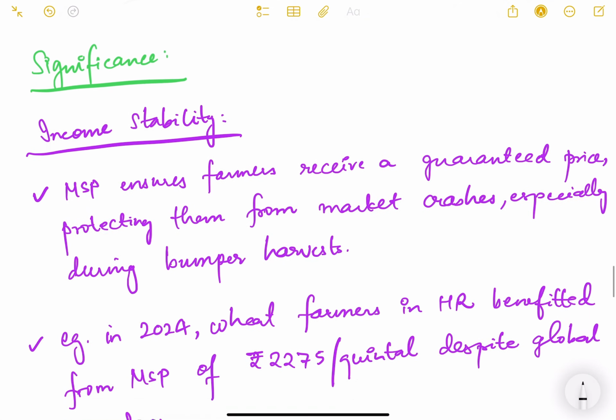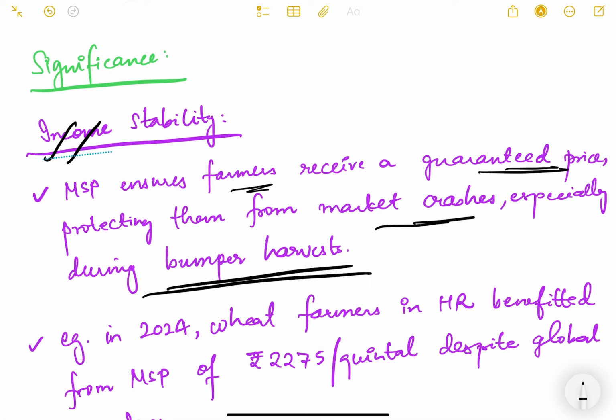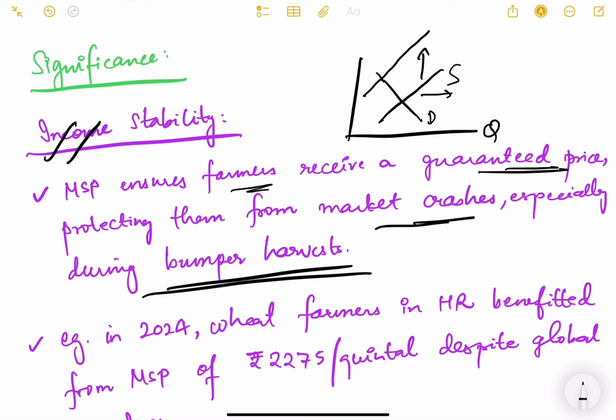Then what is the significance of MSP? Needless to say that it gives income stability. MSP ensures farmers receive a guaranteed price, protecting them from market crashes, especially during bumper harvest. So again, demand supply, you can imagine. If the harvest is bumper, meaning too much supply, the supply curve will shift towards this because this is quantity. So the supply will increase, meaning it will shift rightwards.